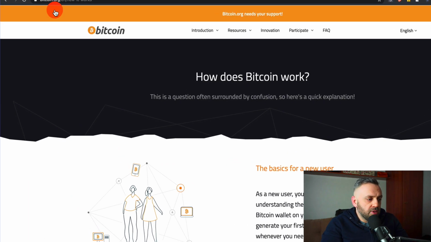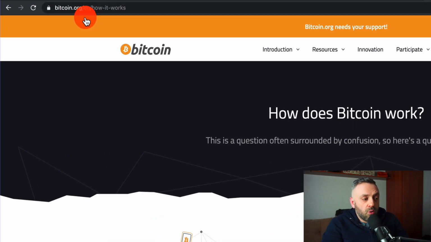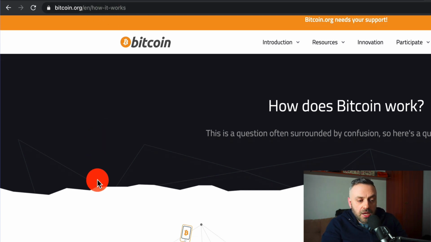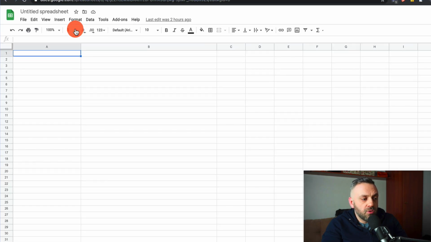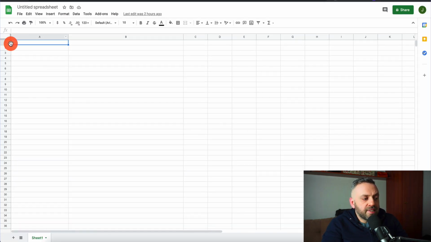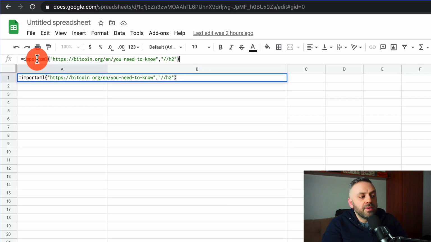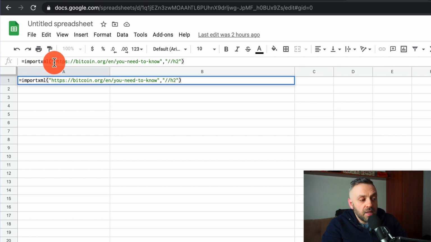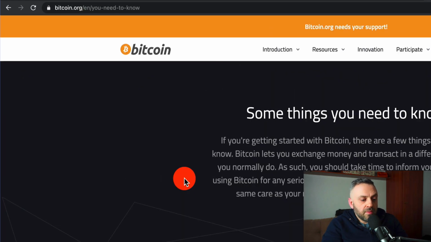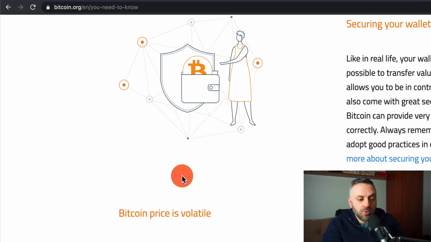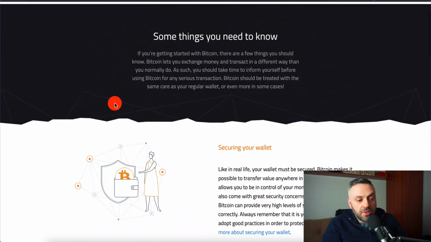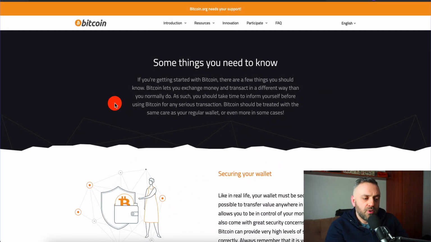And so you're going to go on this page. This is bitcoin.org/en/how-it-works, separated by dashes. You're going to come here and then go back to Google Spreadsheet, go to the first column and the first row here, and enter this: the import XML function, with the name of the URL. Actually, I'm using a different one, so we have how it works. You can actually use this page here as well. It's really up to you. But I really think this article or the previous articles are both great options.